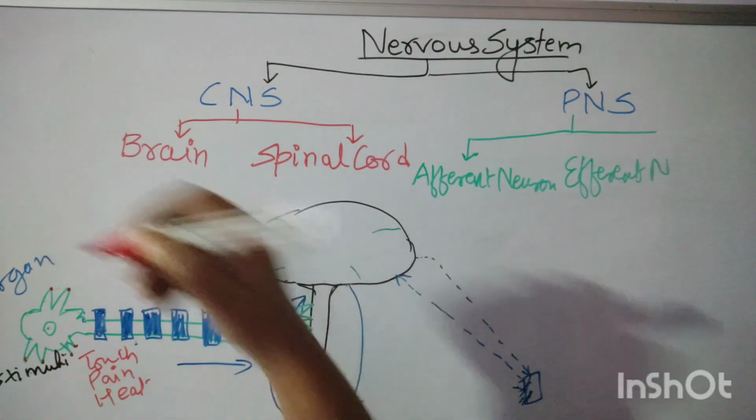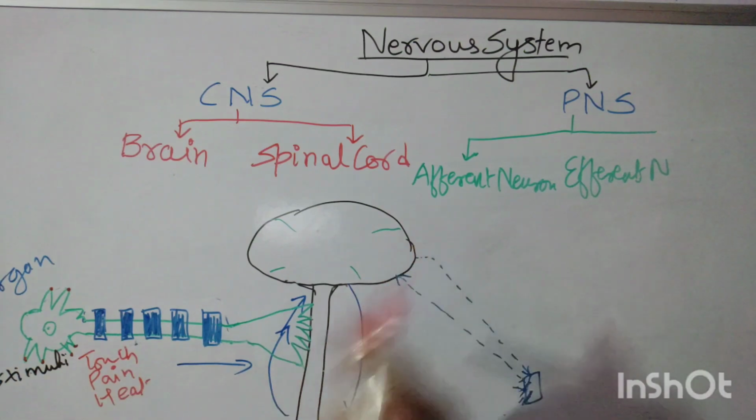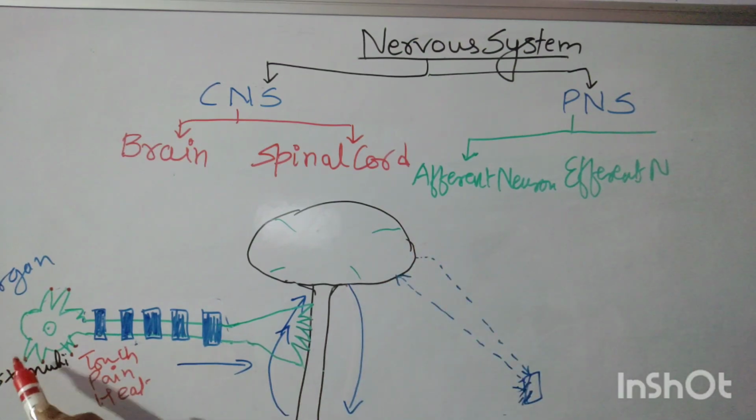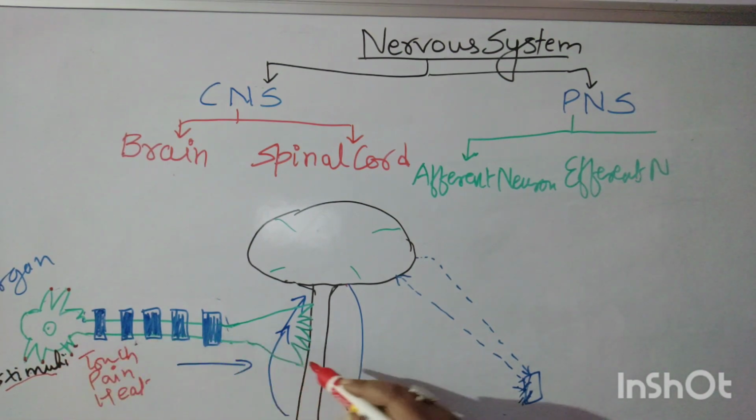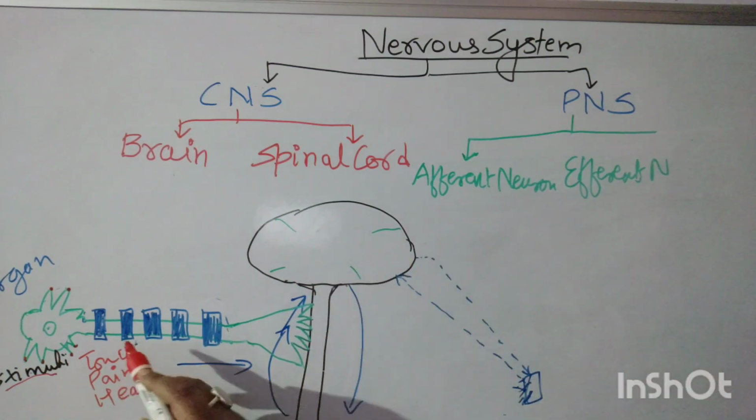The impulse will not go unless something activates in the receptors. Stimuli: whenever the receptors get the stimuli, they send the message to the brain. The stimuli can be of three types: touch, pain, or heat. When these neurons get the stimuli, they send the stimulus impulse to the brain.